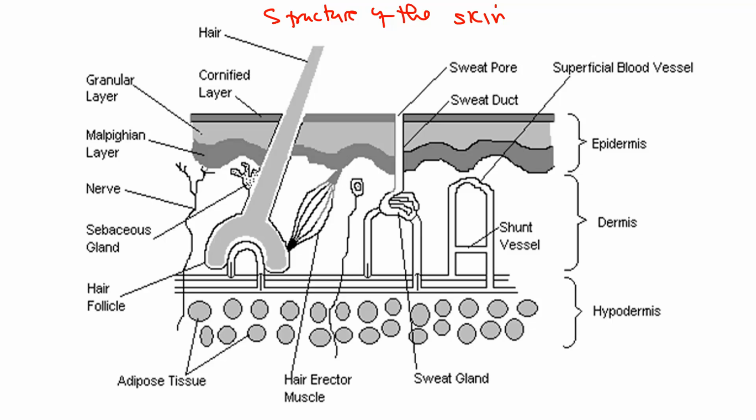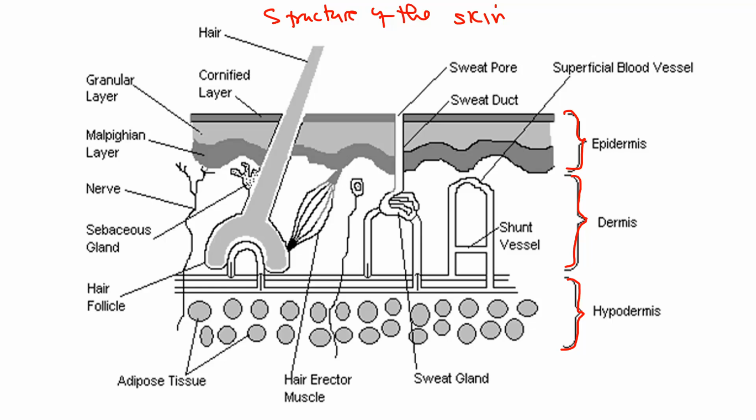The skin is made up of 3 layers. The first one is called the epidermis. The second one is called the dermis. The third one is called the hypodermis. It is very important to know the structures or parts found in each layer. Let us start with the epidermis. The epidermis simply means the upper or top part of the skin.